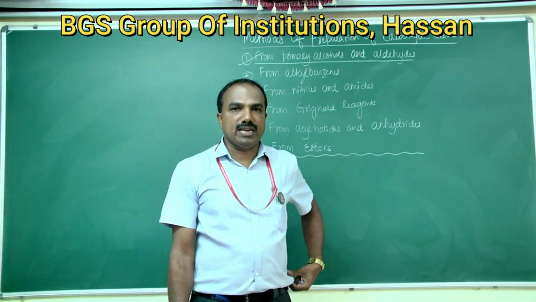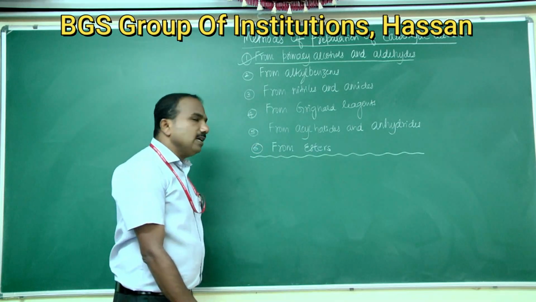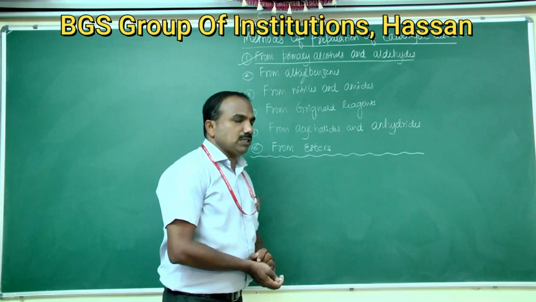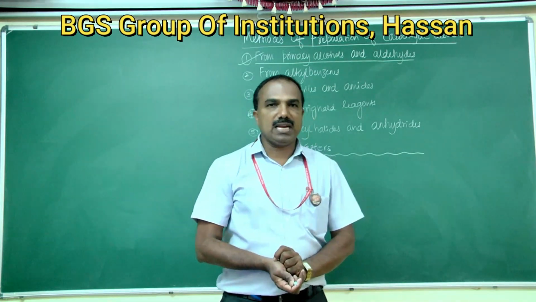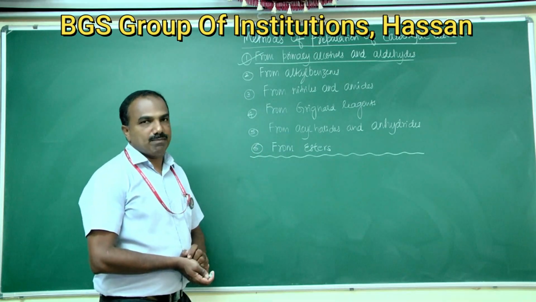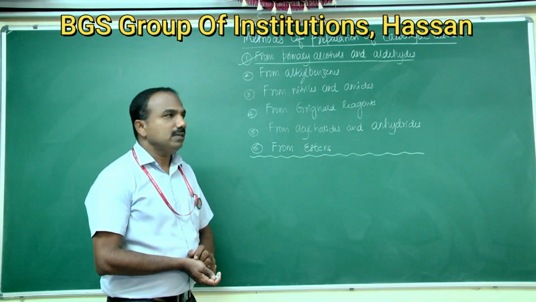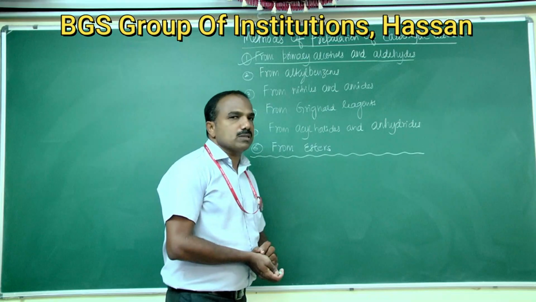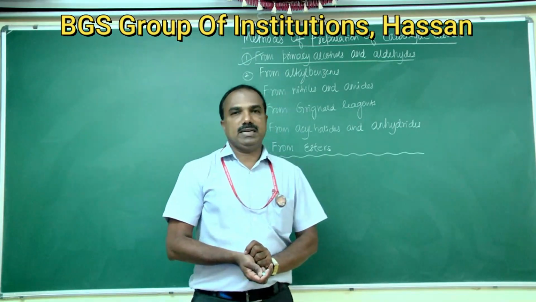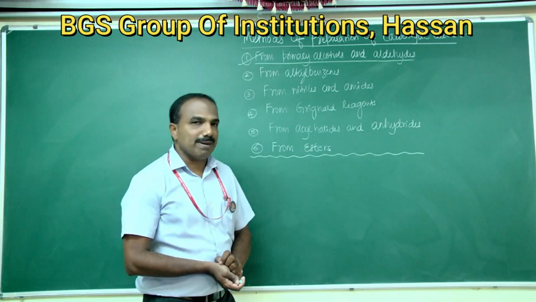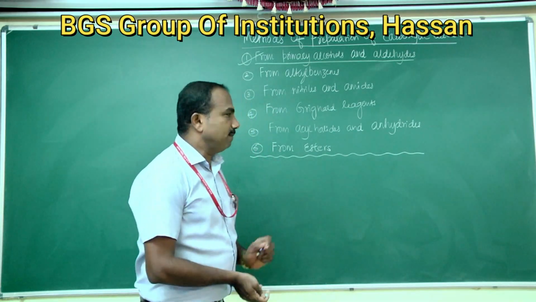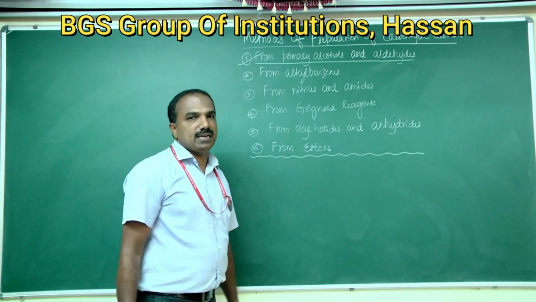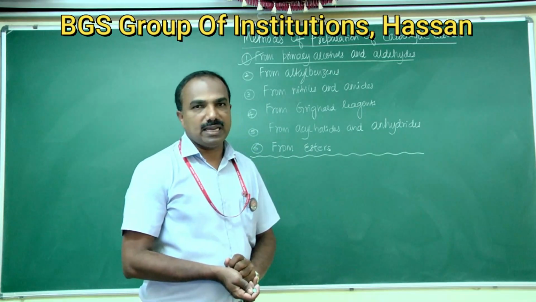Primary alcohols on oxidation using oxidizing agents such as potassium permanganate, in acidic medium or neutral medium or alkaline medium can be used, or you can also use potassium dichromate as well as chromium trioxide in presence of acidic medium, that is in concentrated sulfuric acid. Oxidation takes place to give carboxylic acids.